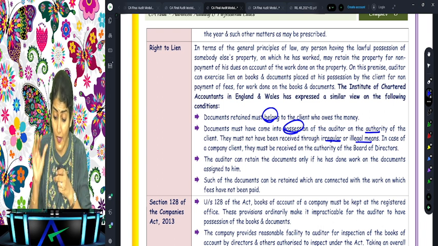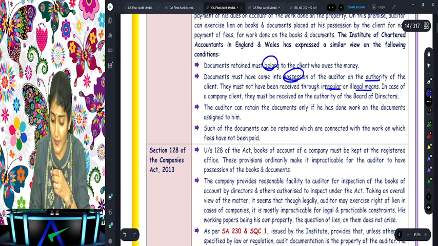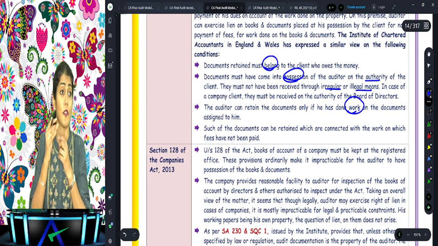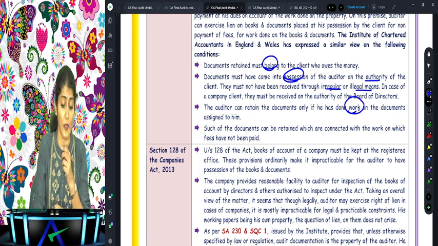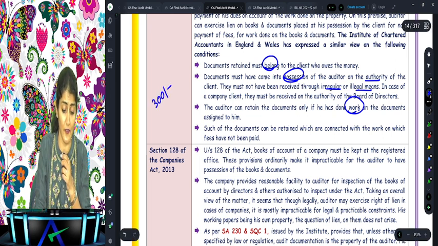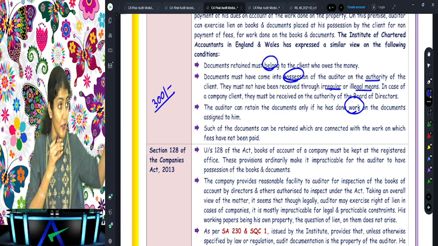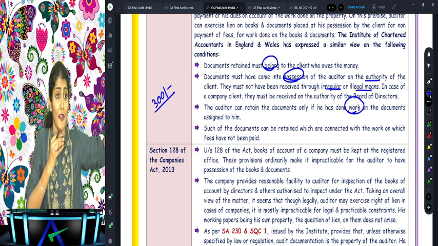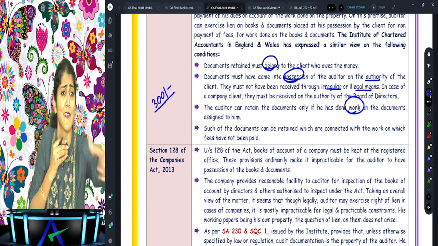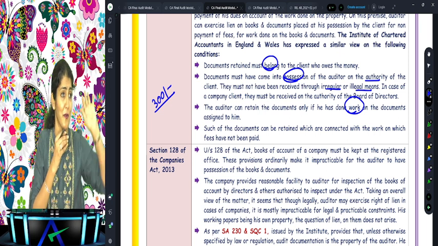Then what does it say? Only so much of the books can be retained depending on the work which he has done on the same. Say how much of your fee is outstanding. You say, ma'am, 300 rupees fee is outstanding. Then for the 300 rupees fee which is outstanding, you get one tempo full of vouchers from the client's place. The client is very happy. They say permanently keep it, never give it back to us.